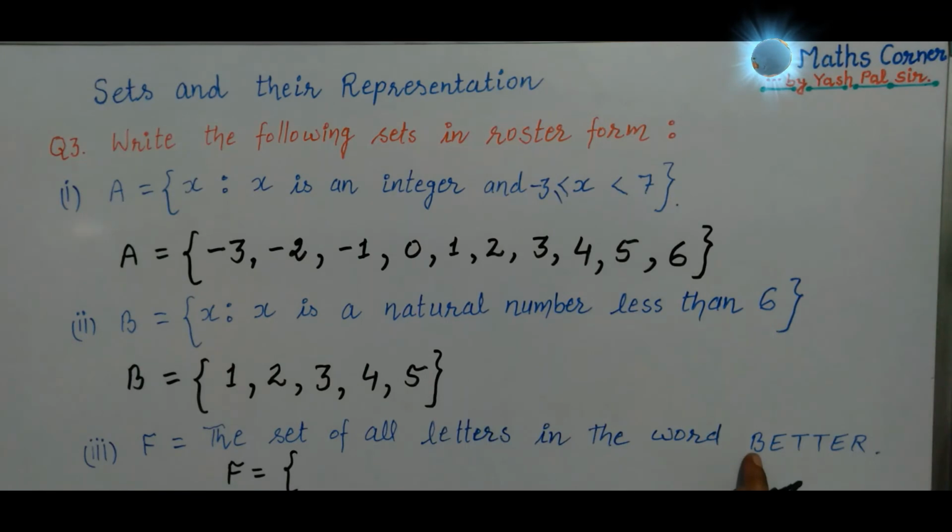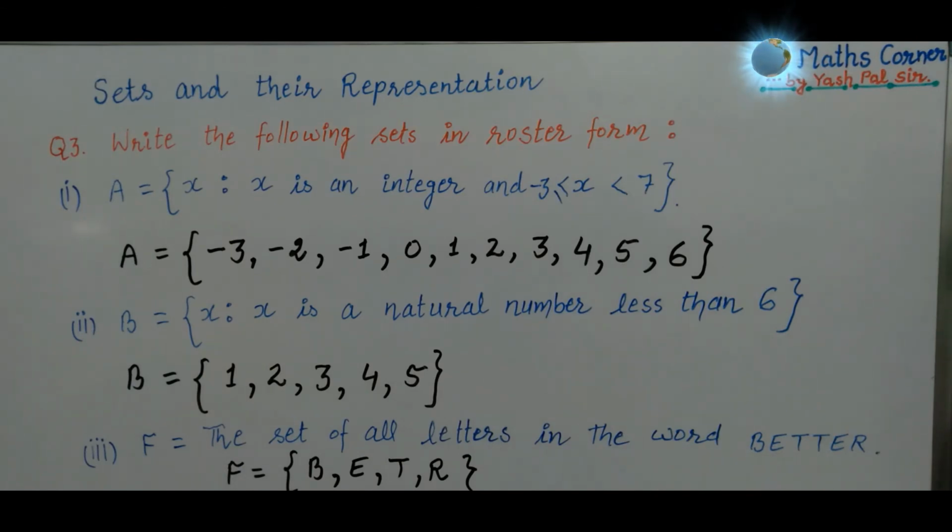First letter is B, comma, next letter is E, thereafter we have T. Again T, there is no need to write once again, one time we shall use T. E is already written, next we have R. Okay, so repetition is not written, letters are not repeated. Once they are written, we shall write them only one time. BETR, this is the collection, the set of all letters in the word better.